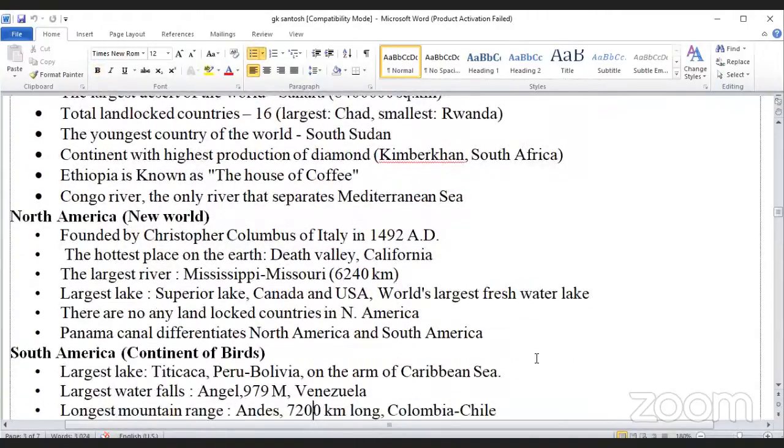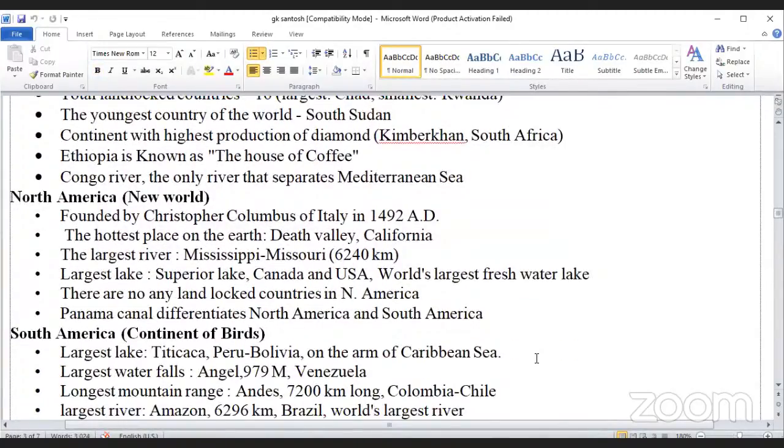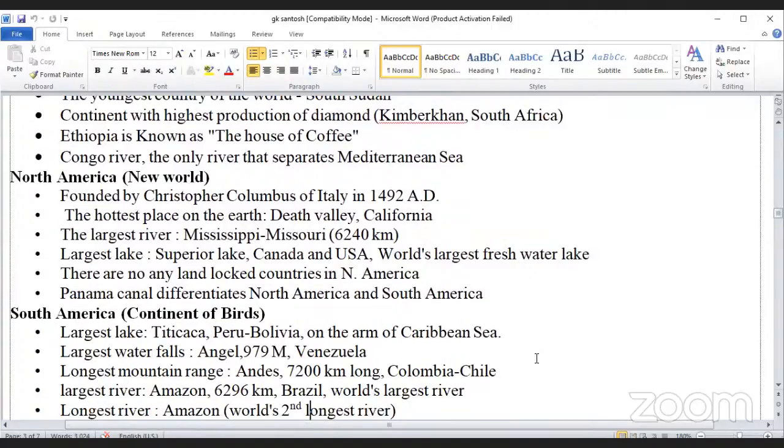Now North America. North America is also called the New World. It was discovered by Christopher Columbus of Italy in 1492 AD. The hottest place on the earth, Death Valley, California. The largest river of North America is the Mississippi-Missouri, 6,240 km. Its largest lake is Lake Superior. It is situated in Canada and USA.